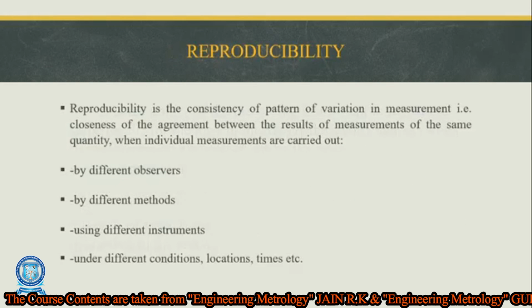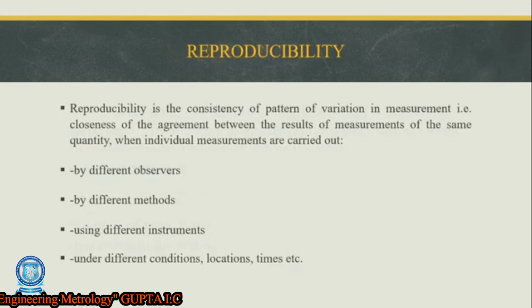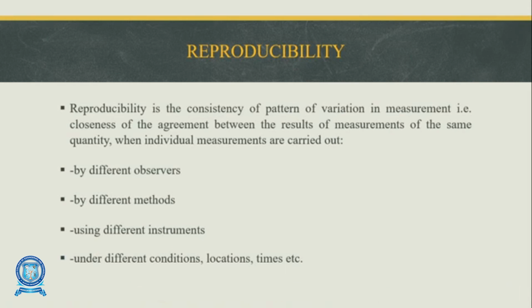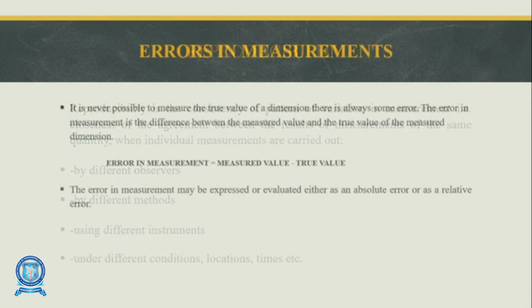Then reproducibility. It is nothing but the closeness of the agreement between the results of measurements of the same quantity when individual measurements are carried out with different observers and different methods, different instruments, different conditions and locations and different time intervals. The values of the same measuring element or quantity should be closer or nearer to one another. That is called reproducibility.